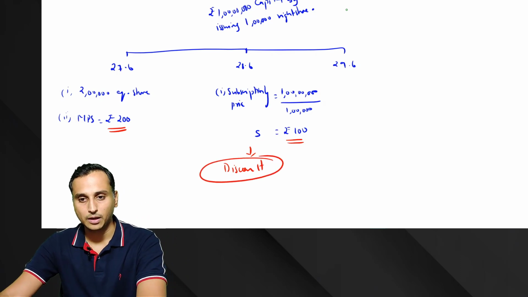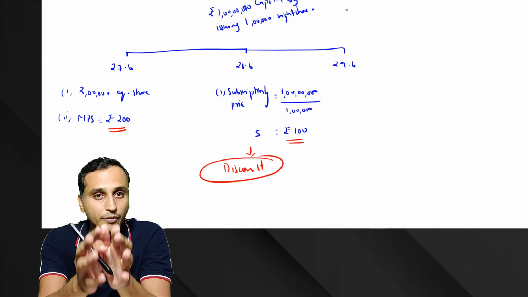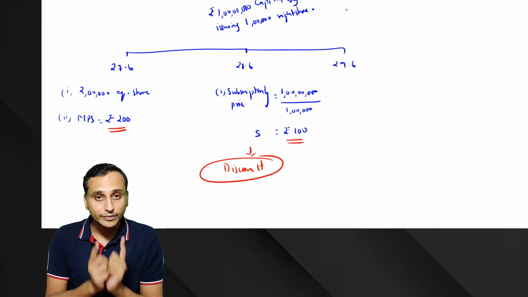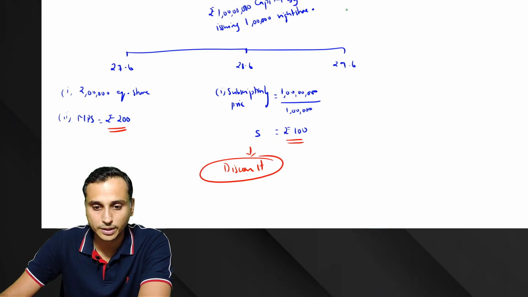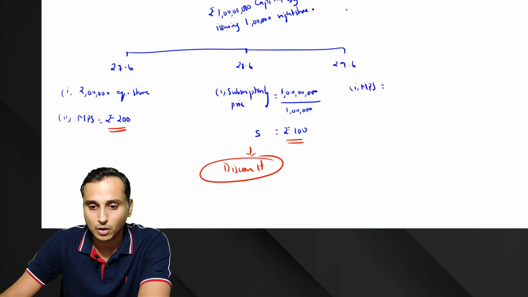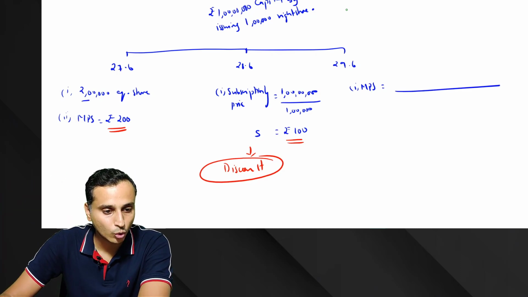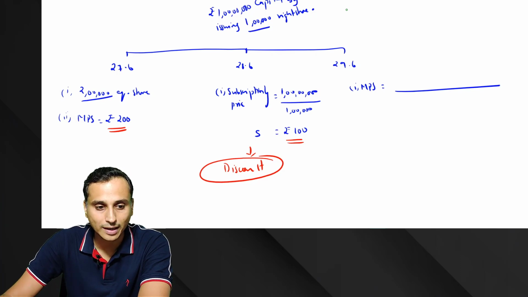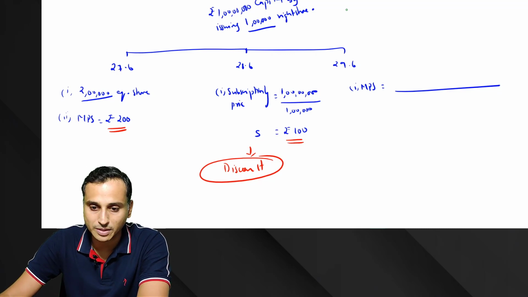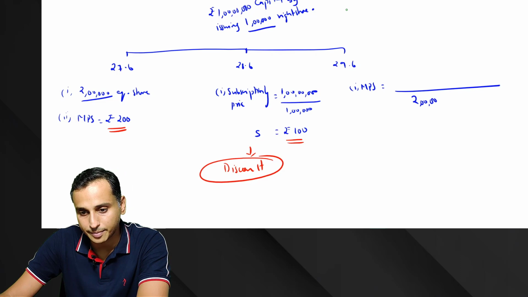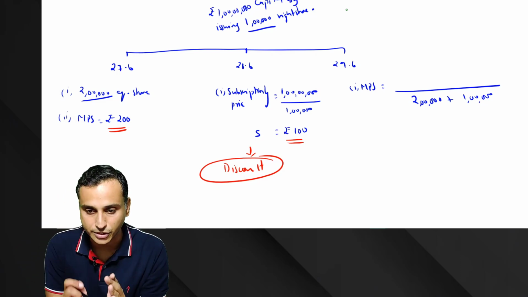All right, let's proceed. Now what is happening? Immediately the next day, 28th June, the subscription took place. Rights share subscription took place. Now after that got over, immediately next day, let's calculate what will be the market price. For market price, we need total number of shares. How many shares in the beginning? 2 lakh shares, and now further you have issued 1 lakh shares. So total how many shares? 2 lakh plus 1 lakh. So totally you have now 3 lakh shares after rights issue.